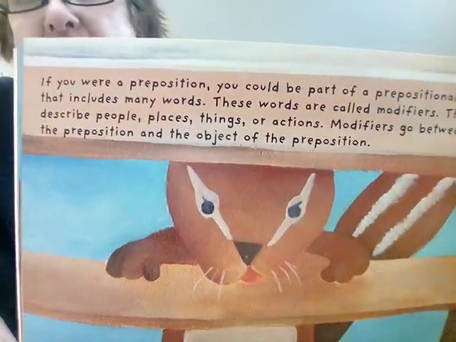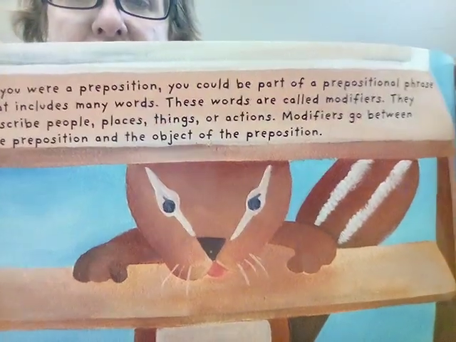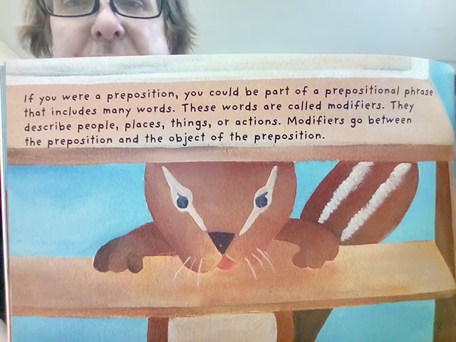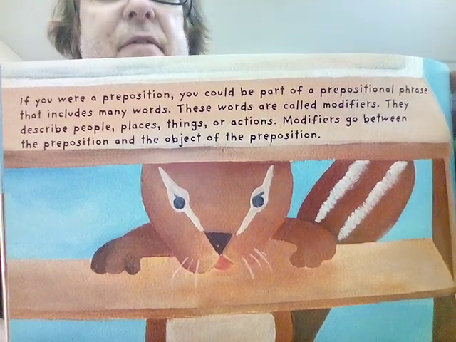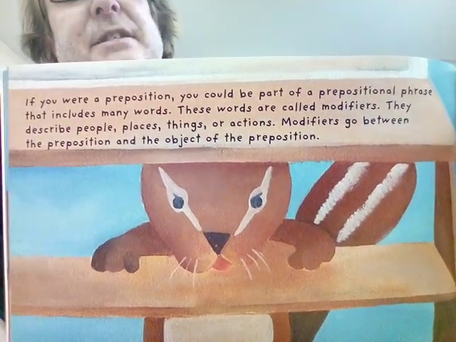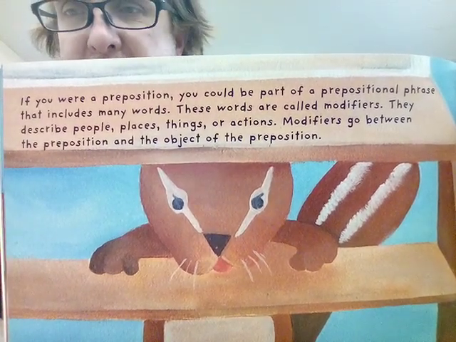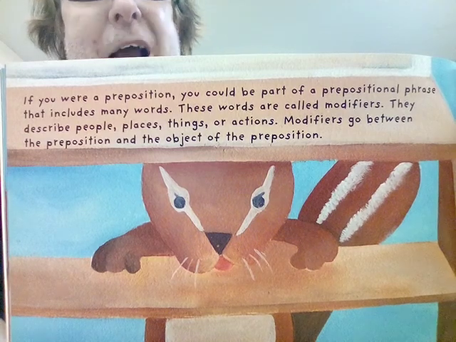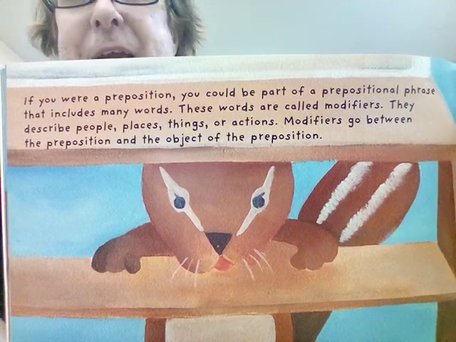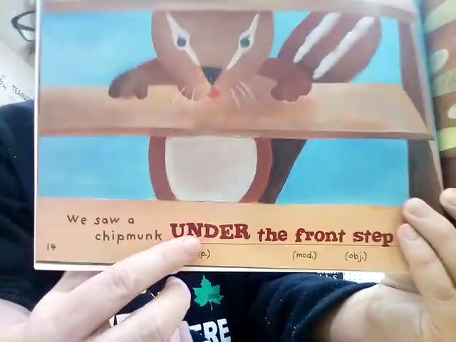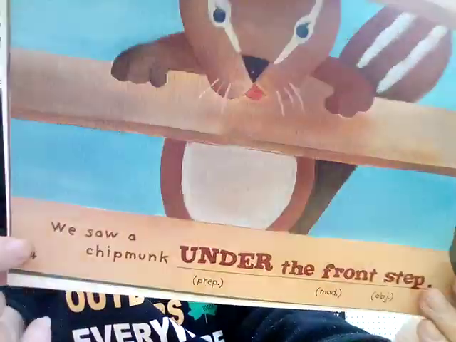Here we go. If you are a preposition, you could be a part of a prepositional phrase, like we showed earlier, that includes many words. These words are called modifiers. Modifiers are kind of like adjectives in a prepositional phrase. They describe people, places, things, or actions. Modifiers go between the preposition and the object of the preposition. So, for example, here are some modifiers. We can see an example.